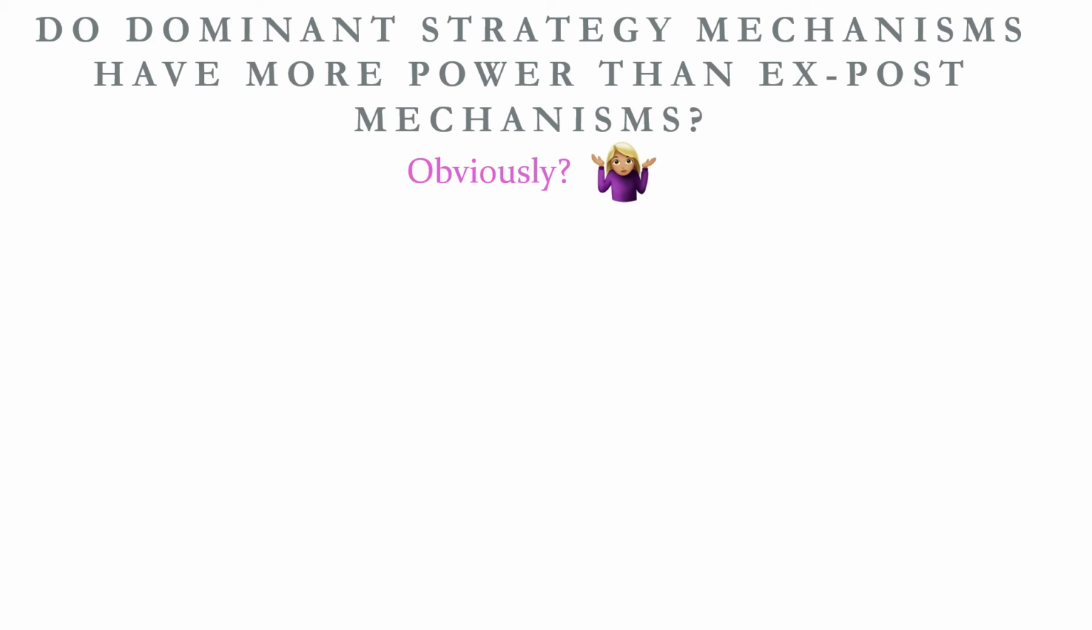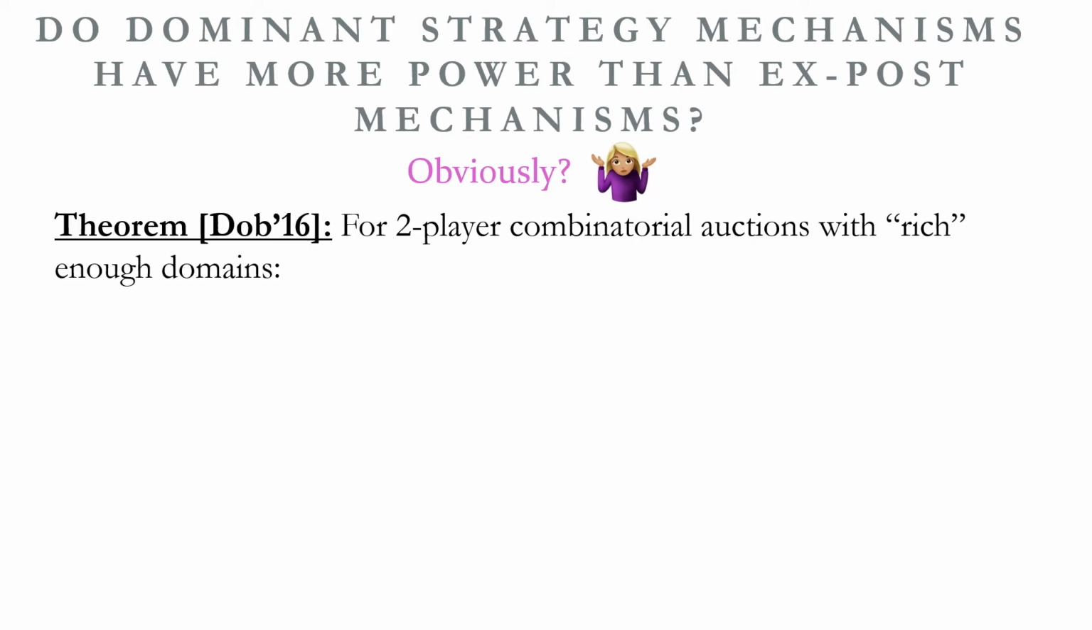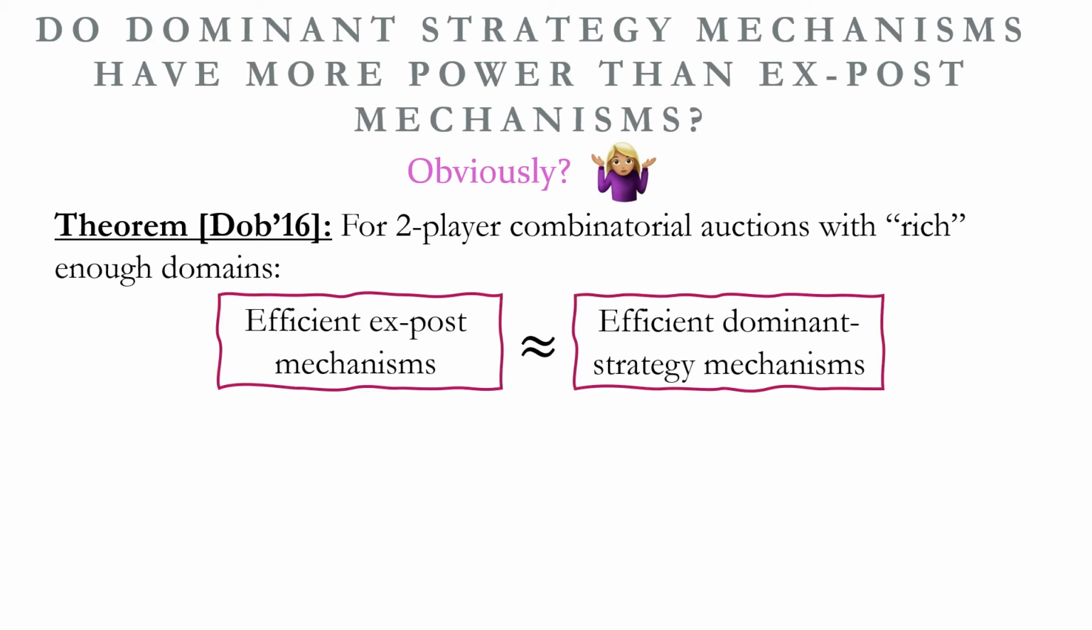Now, at first sight, it seems almost obvious for dominant strategy mechanisms to be less powerful than ex post mechanisms, since dominant strategy incentive compatibility is intuitively a much stronger requirement. However, if we look at two-player combinatorial auctions where the domains of the valuations are rich enough, we have that efficient dominant strategy mechanisms and efficient ex post mechanisms have the same power.